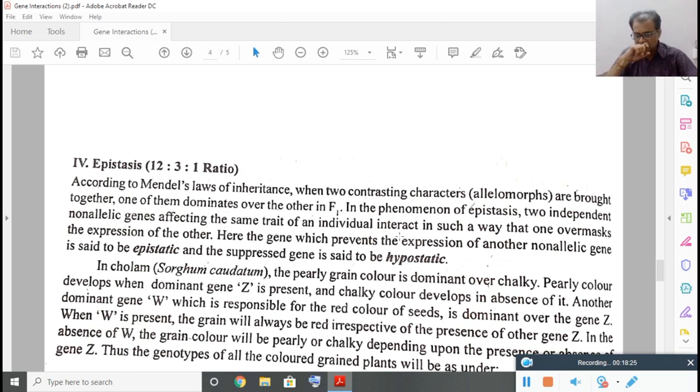The dominant gene which stops or suppresses the other dominant gene is called epistatic. And the dominant gene which is suppressed by the epistatic gene is said to be hypostatic. That means when the epistatic gene is present, the hypostatic gene cannot work. In the absence of the epistatic gene, the hypostatic gene will work.